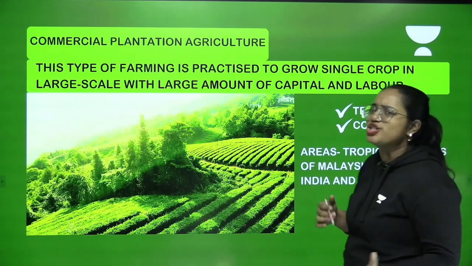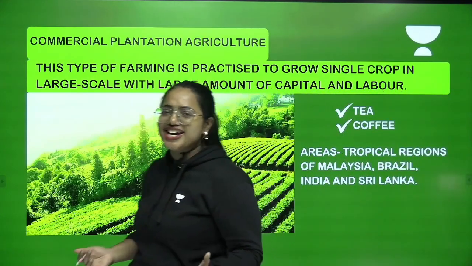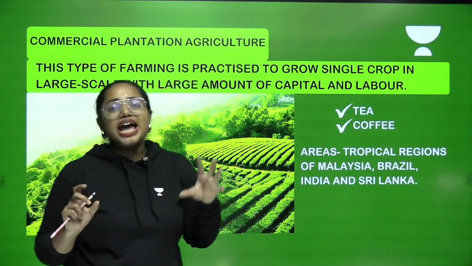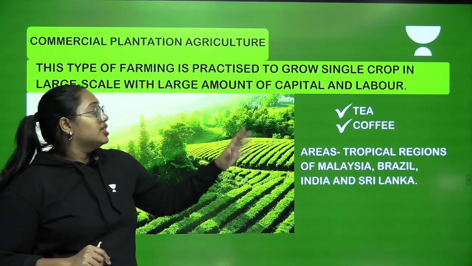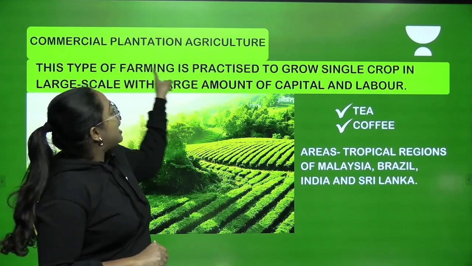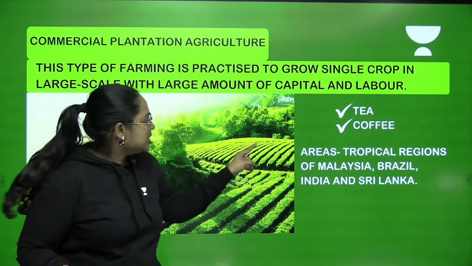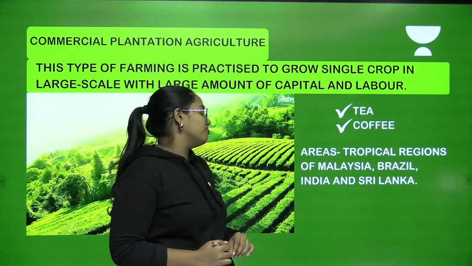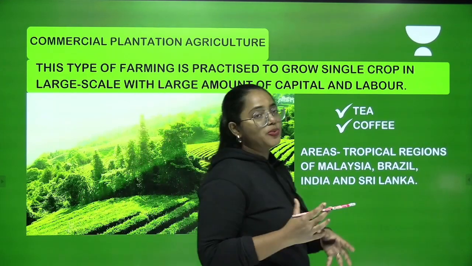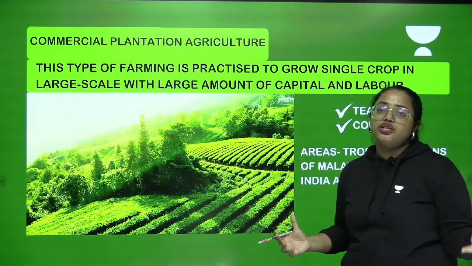You might have heard about tea plantations and coffee plantations, right? Yes. So that's the same idea that you need to understand here. So tea and coffee are considered as the crops that are cultivated right under the category of plantation agriculture. But areas? Tropical regions of Malaysia, Brazil, India and Sri Lanka. So these are the places where this type of cultivation is happening.